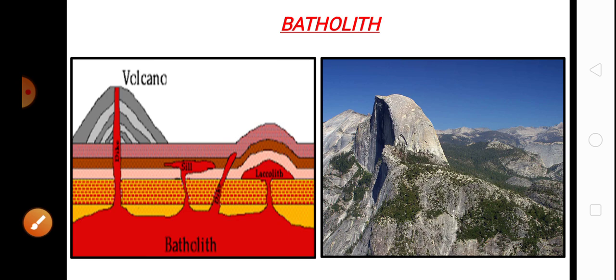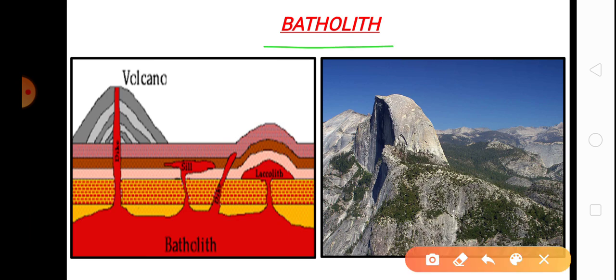The first one is batholiths. Batholiths are long, irregular and undulating forms of solidified intruded magmas. They are usually dome-shaped and their side walls are very steep, almost vertical.